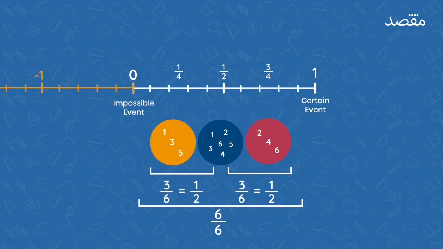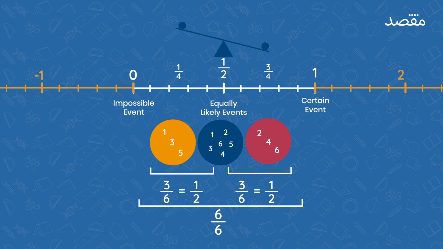एक इवेंट की probability 0 से कम नहीं हो सकती या फिर 1 से बड़ी नहीं हो सकती. An event can't be less likely than impossible and it can't be more likely than certain. A probability of 1/2, like with our coin toss, means that an event is just as likely to happen as it is to not happen. A probability less than 1/2 means that an event is unlikely, and a probability greater than 1/2 means that an